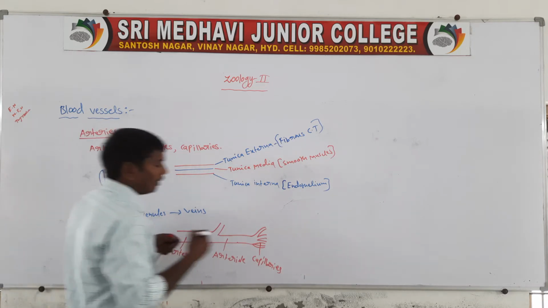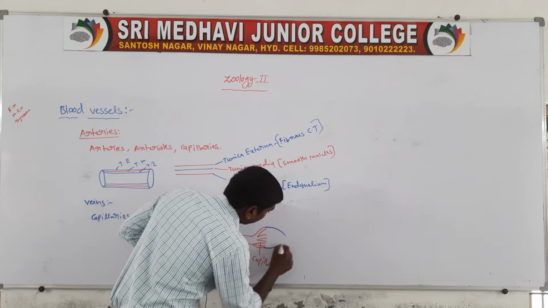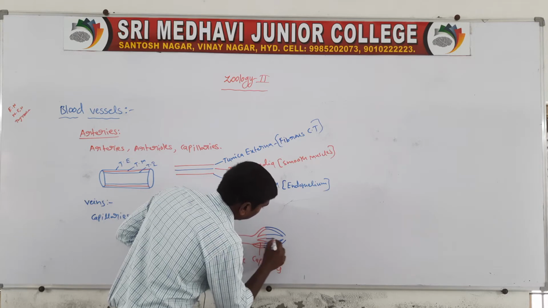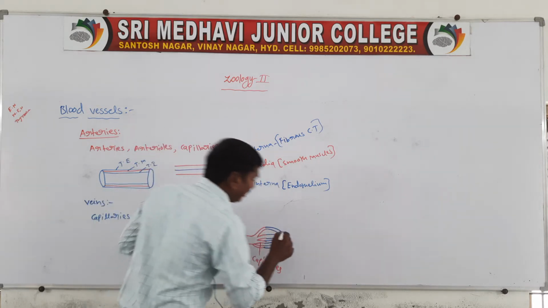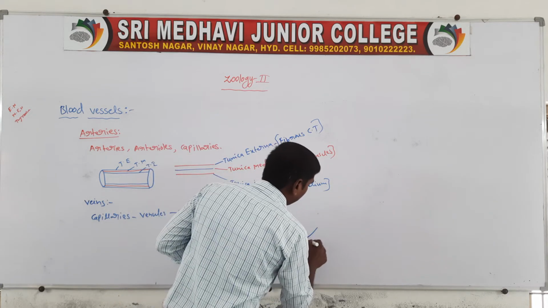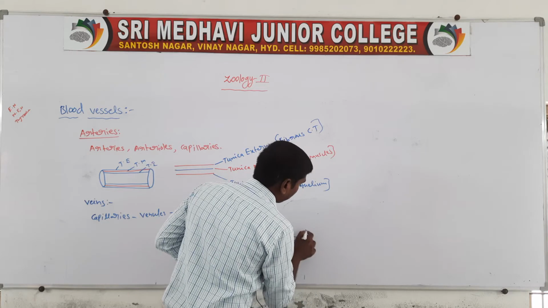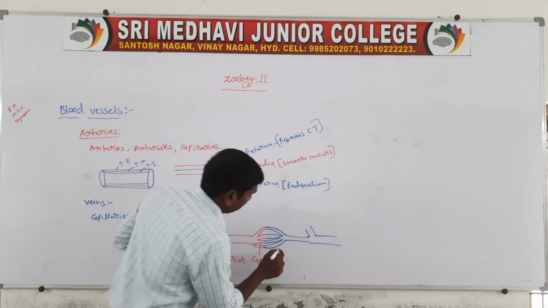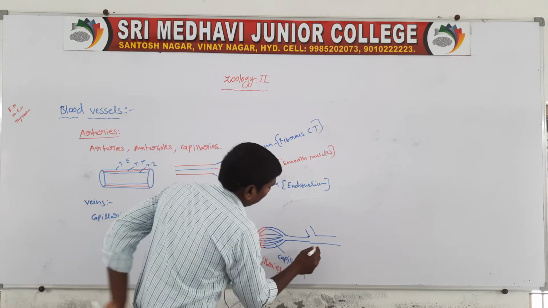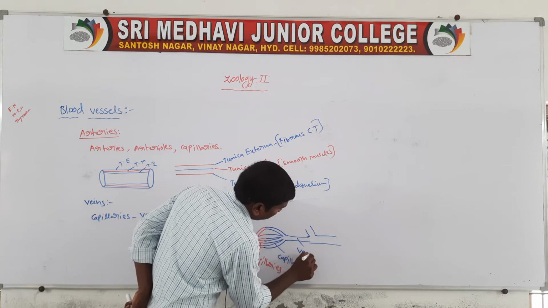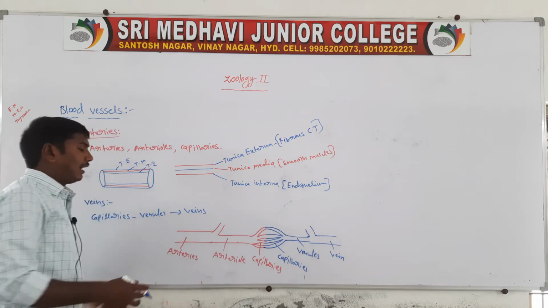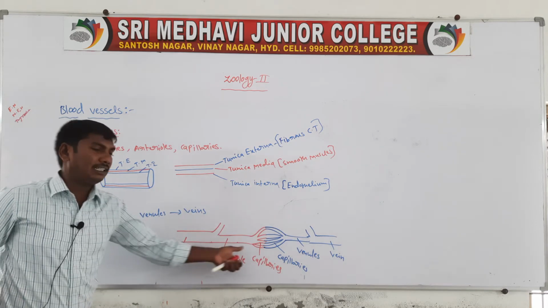Next, the venules. The venules start from the capillaries. Capillaries combine to form venules, and venules combine to form veins. So arteries end with the capillaries, and the veins start with the capillaries.